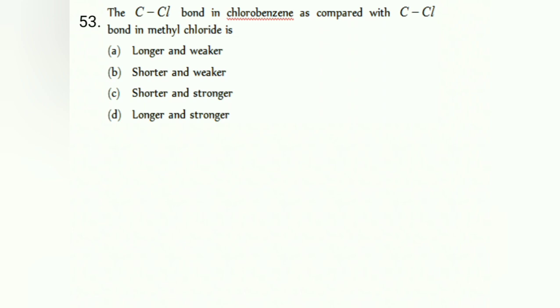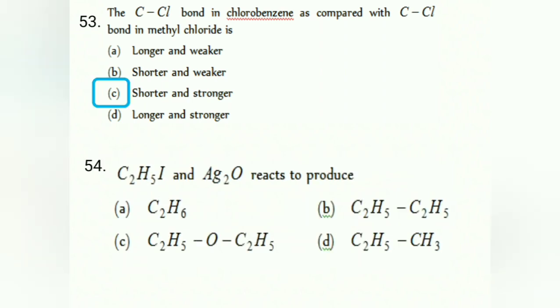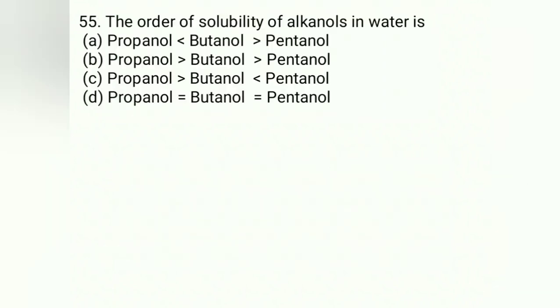53. C-Cl bond in chlorobenzene. See, in chlorobenzene there will be partial double bond character. Whenever there is partial double bond character, remember, bond strength will be stronger and bond length will be shorter. Hence the C-Cl bond is shorter and stronger, the answer is C. 54. C2H5I and Ag2O react to produce. Here remember, Ag2O, they have definitely not given wet, means it is dry. So you are going to get diethyl ether as the answer, that is C.